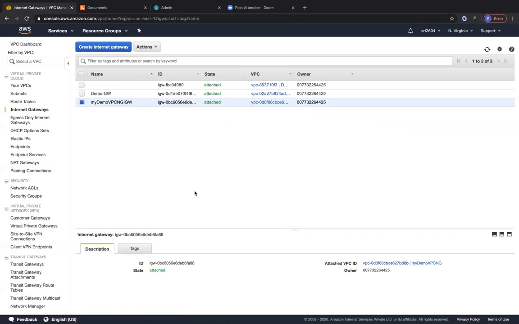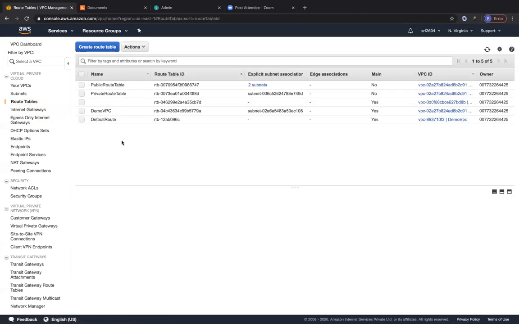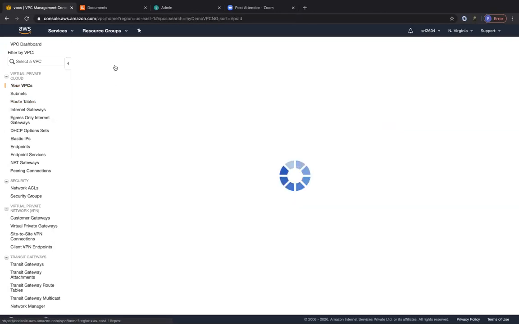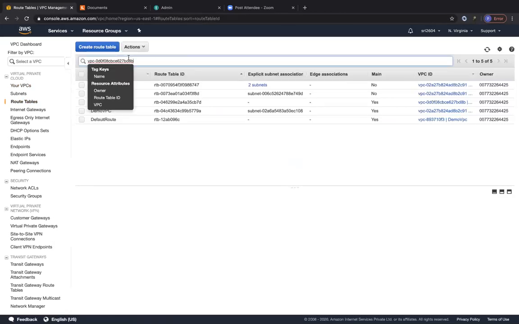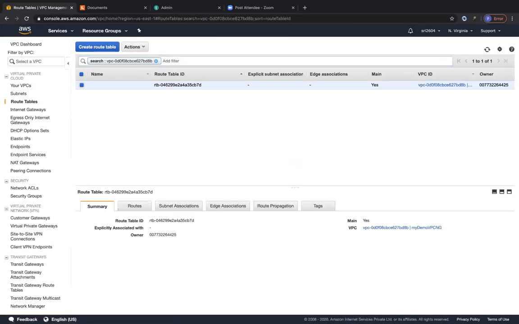Since we have attached our internet gateway, next we have to configure our route tables. So let's click on route tables and create two route tables for us. But do we actually have to create two? No, right? Because we already have a route table that was created when our VPC was created. That's our main route table. Let's copy the VPC ID, go to route tables and filter based on the VPC ID. You can see we already have one route table here. This is called a main route table.